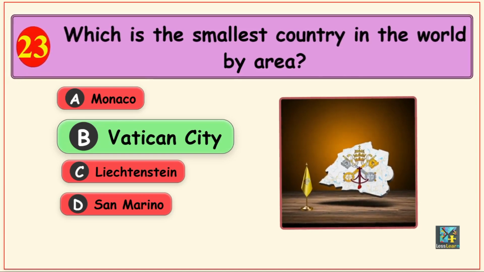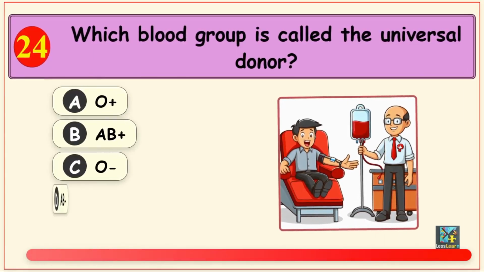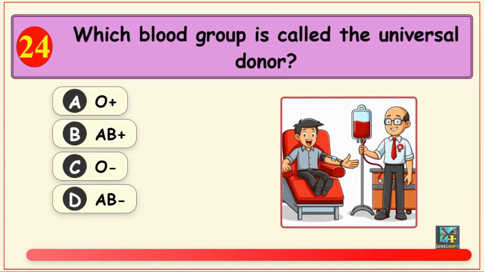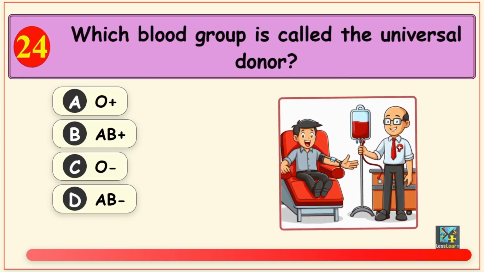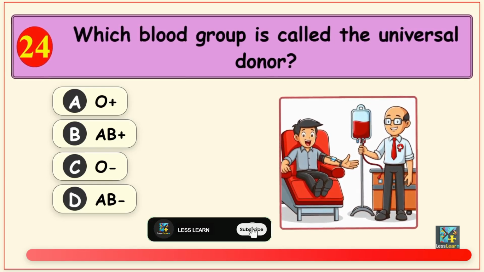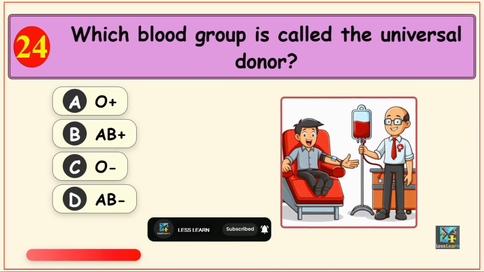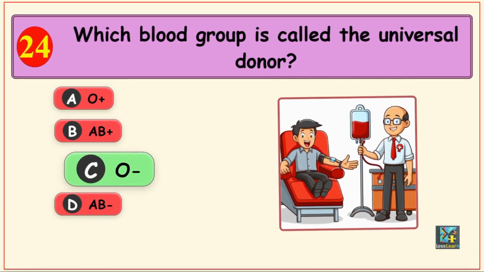Okay, here's the next one. Which blood group is called the universal donor? Options are option A, O positive, option B, AB positive, option C, O negative, and option D, AB negative. The correct answer is option C, O negative.